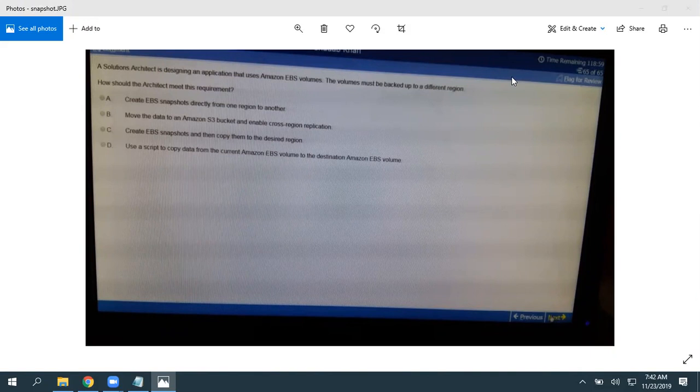Use a script to copy data from the current EBS volume to the destination EBS volume. So we can achieve it by using this, by implementing sharing. But we really don't require that. Simply create a snapshot, copy that snapshot there, create a volume there. Okay.